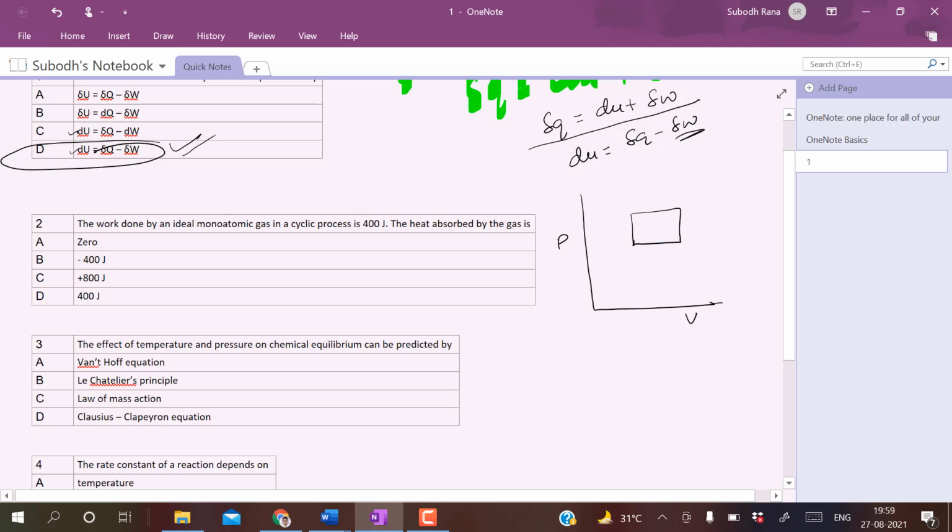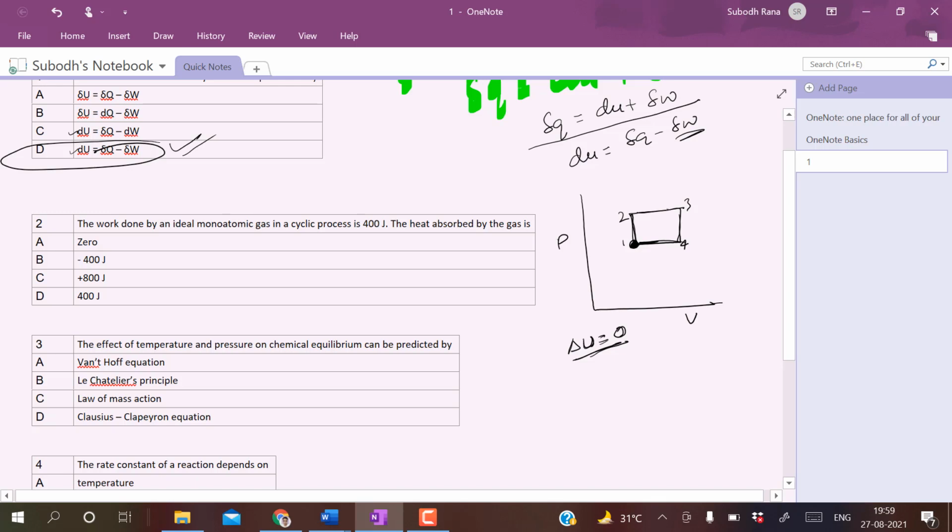So during this work, the change of internal energy is zero. That means there is no change of internal energy because it is a cyclic process. It is starting from state 1 going to 2, then 3, then 4, then it is returning back. So the initial and the final condition is same, so that's why the change of internal energy is zero.